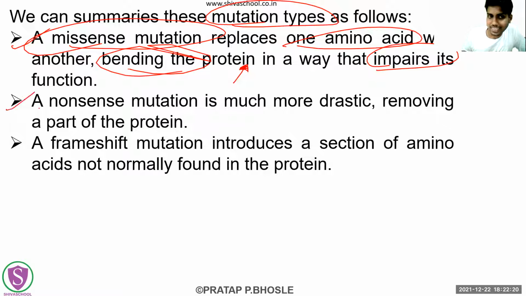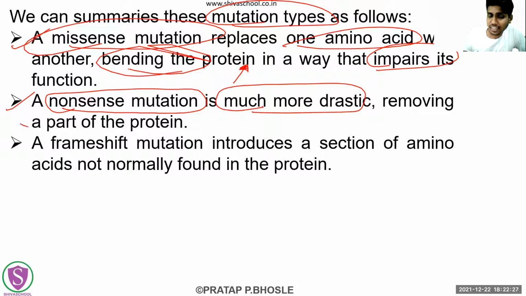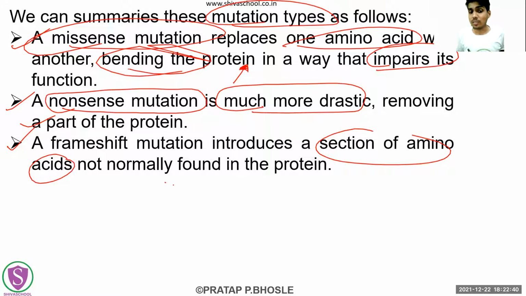Second, the nonsense mutation, we have already seen, is more drastic. That means the entire translation stops here. Here the entire translation is getting stopped. Then what is happening in frameshift mutations? It is going to introduce a section of amino acids not normally found in the protein. Some such amino acids will be inserted here which are not normally formed into the protein. So this is what these sets of mutations are.